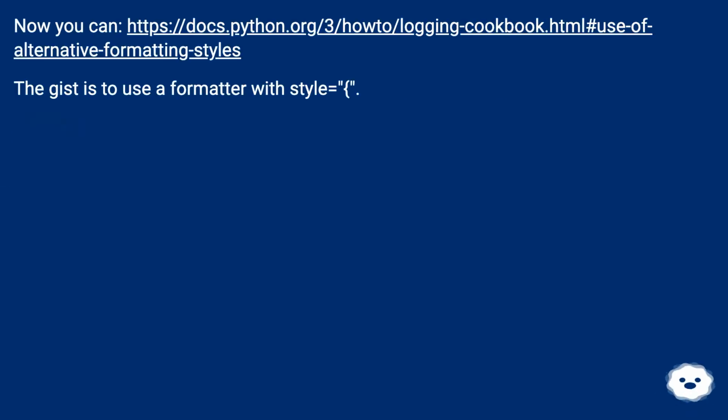Now you can, this URL. The gist is to use a formatter with style equals.